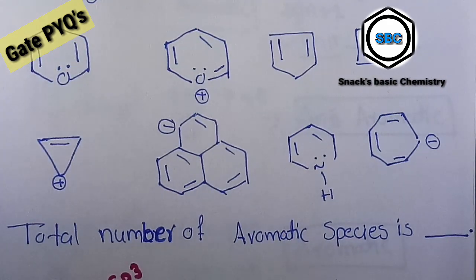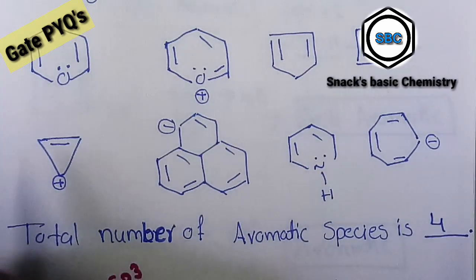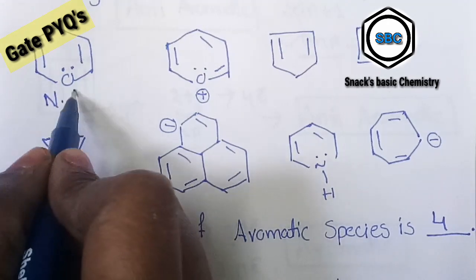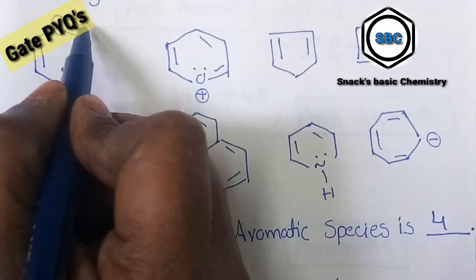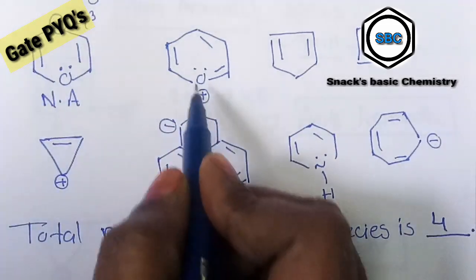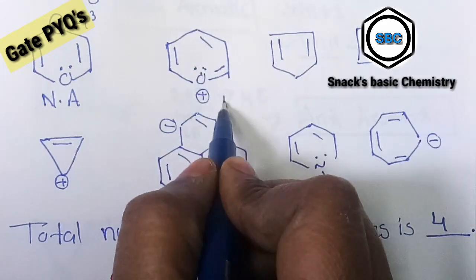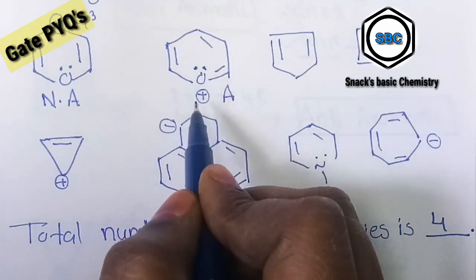Total number of aromatic species, how many? 4. See once again, this is a non-aromatic compound. Why? Because it has an sp3 hybridized carbon. Next, it has proper conjugation, so it is an aromatic compound.